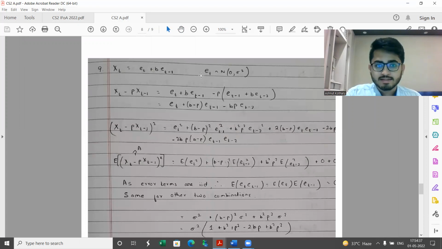So I have defined X_t, I have then defined X_t minus p X_{t-1}. Again, note that I always prefer to give all the steps, because in case I make an error, it's very easy for me to identify and rectify it. Obviously, at times it takes more time compared to skipping a lot of steps. But at least when I'm solving a paper, I will assume that I might be making a lot of silly errors.